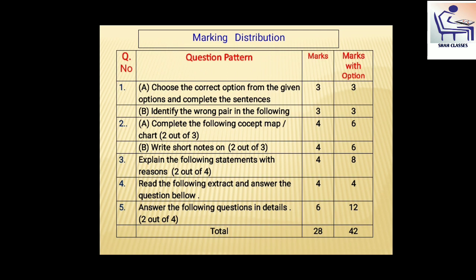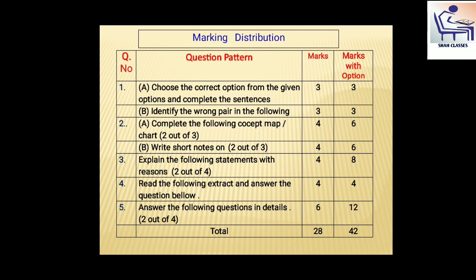Question number 3. Explain the following statements with reasons. 2 out of 4. And this question is carrying 4 marks. Question number 4. It's a different question. Read the following extract and answer the questions below.